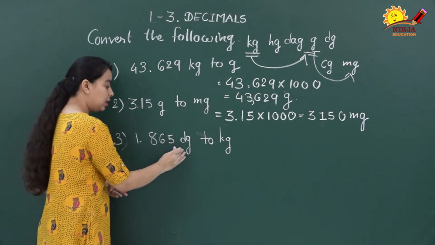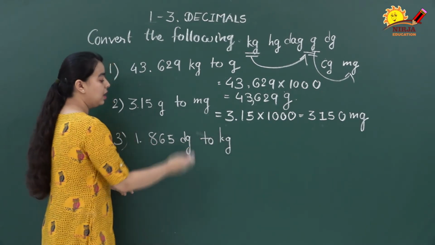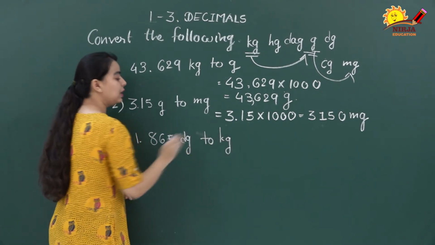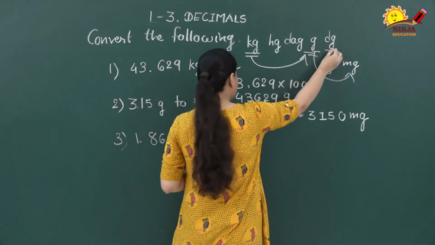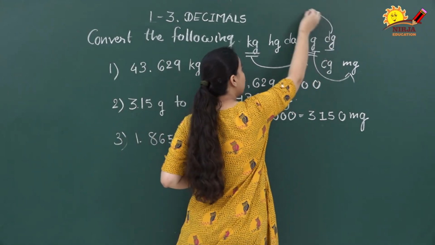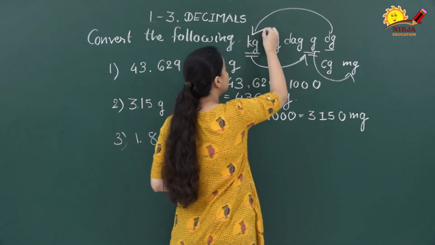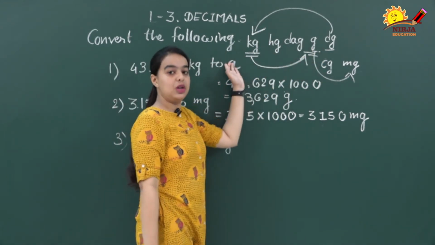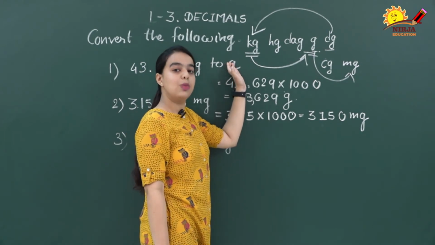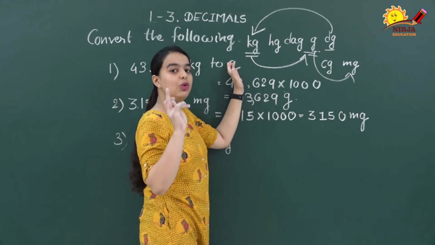Let's see the third example, 1.865 decigram to kilogram. Find decigram and kilogram in our sequence. Where is decigram? Here it is. And where is kilogram? Here it is. So we need to convert decigram to kilogram. That means from a smaller unit to a bigger unit. And if we are converting a smaller unit to a bigger one, we need to divide.